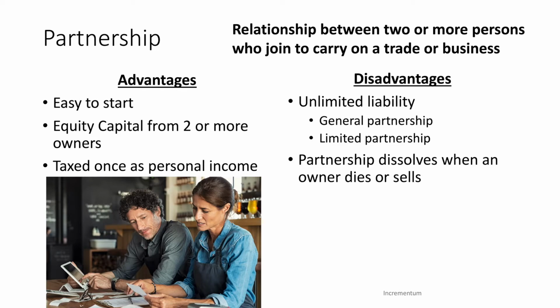Another disadvantage, like with a sole proprietorship that ends with the owner's death, is that a partnership dissolves when an owner dies or decides to sell their interest in the business. It is difficult to sell the ownership interest because not only are you selling a portion of the business, you're also selling a partnership with someone else. So if someone is interested in purchasing your interest in a partnership, they have to meet the other partner, they have to decide if they're going to get along with them, if they're going to work well together, and essentially what you're doing is selling someone kind of like a marriage.